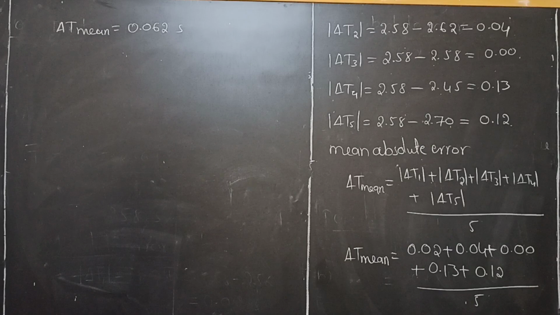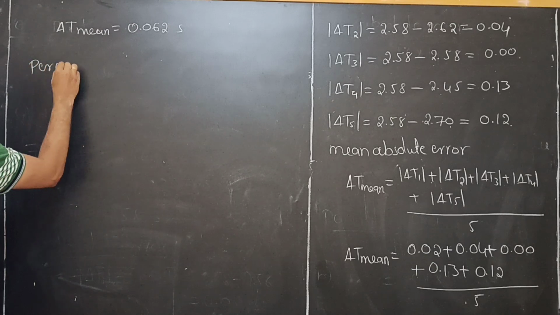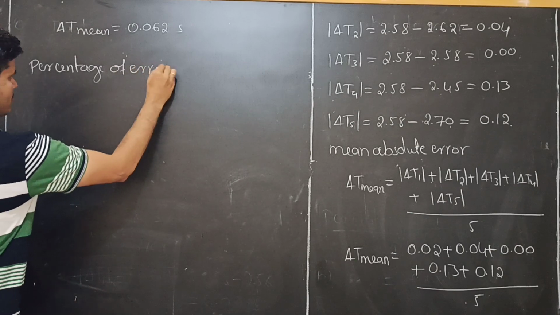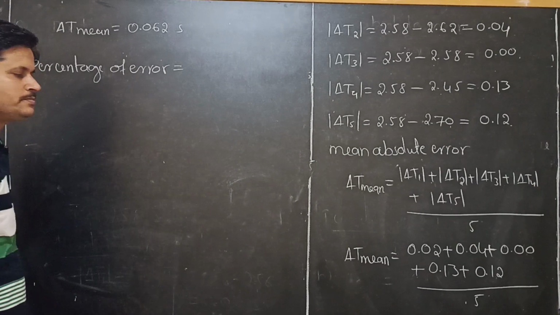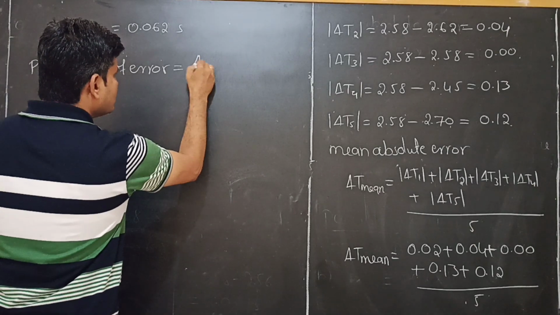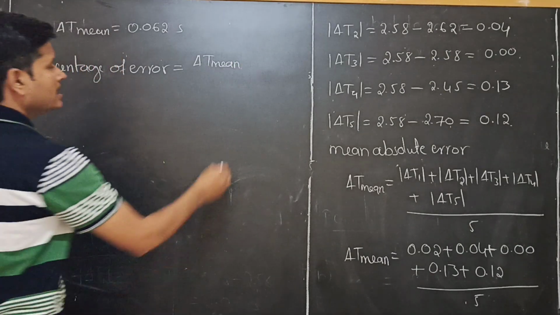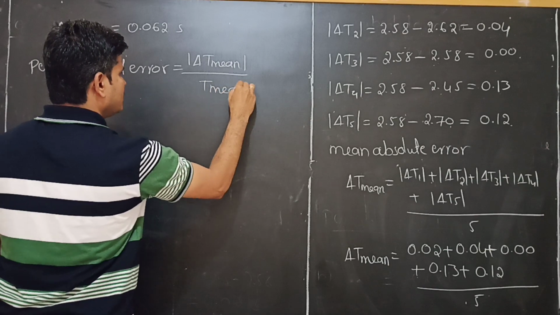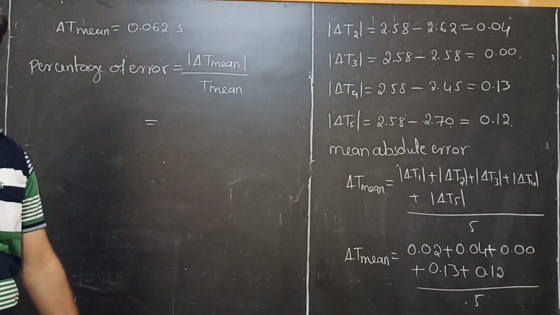Next, percentage of error. Last. This is the ratio of the magnitude of delta T mean whole divided by T. This gives the percentage of error. Correct?